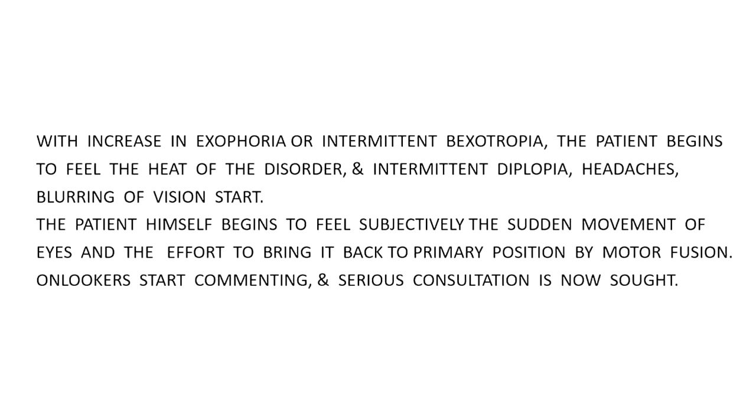Now, we are going through the natural history, what happens in chronological order. With increase in exophoria or intermittent exotropia, the patient begins to feel the heat of the disorder, and intermittent diplopia, headaches, and blurring of vision start. This is the time when they actually come for consultation.